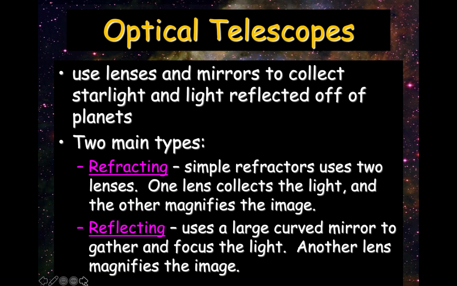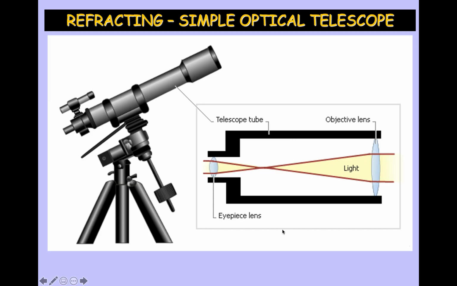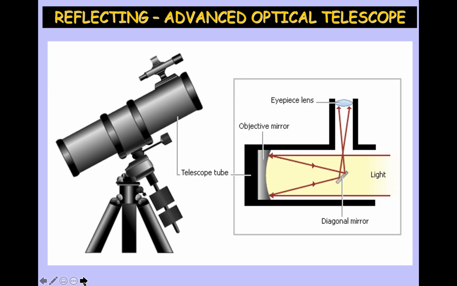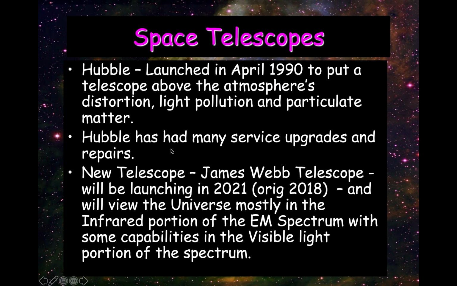All right, so when we think of optical telescopes, we think of those typical telescopes that you look through. Sometimes it's a straight line. Sometimes you can look through at a 90-degree angle to see the images. All right. Hubble is 30 years old. There's actually a really good 2-hour special on the Science Channel right now that tells you all about the history of Hubble and its repair missions and the data that it's collected over the years. It's like my favorite.